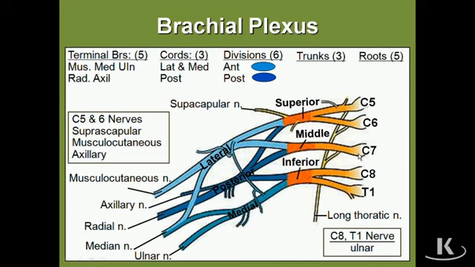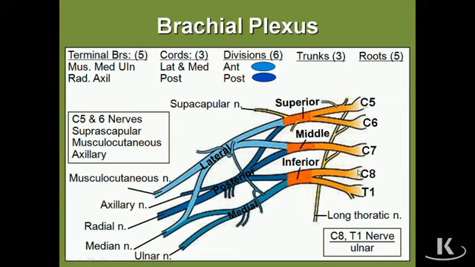In other words, what if the injury is at a segmental level to the roots of the plexus or to the spinal nerves that contribute to the roots of the plexus? How are we going to know what muscles will be affected by that? So that means that in addition to knowing which specific nerve innervates which muscles, which is what we just covered, we also need to know what the segmental innervation is of the muscles of the upper limb.